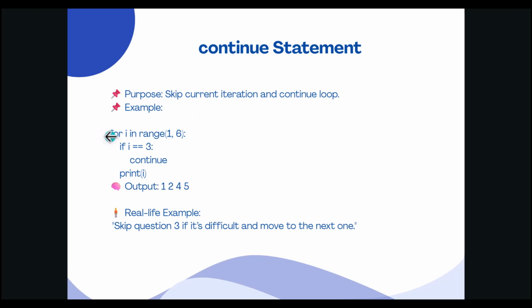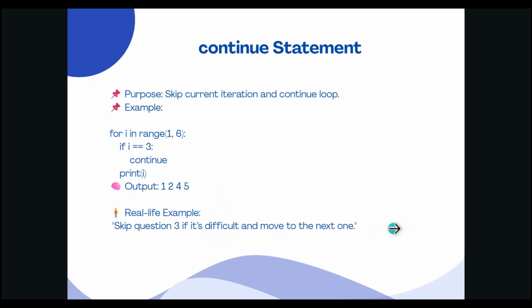Next is the continue statement. The continue statement is used inside the loop when you want to skip the current step, meaning the current iteration, and move directly to the next one. At that time you can use the continue statement, but don't stop the whole loop. Here is the example given for that: for i in range 1 to 6, if i equals 3, continue, print i.